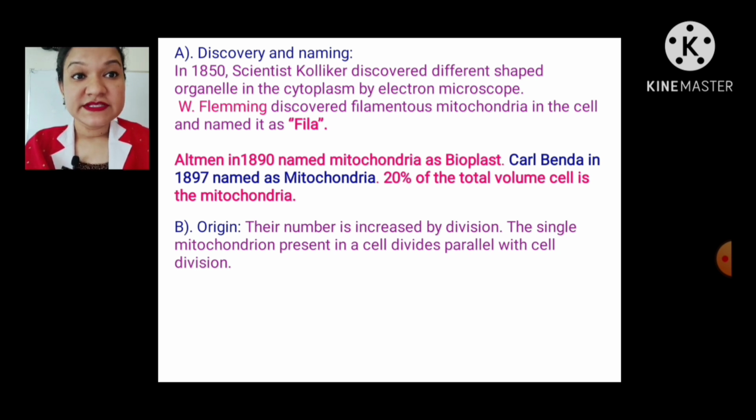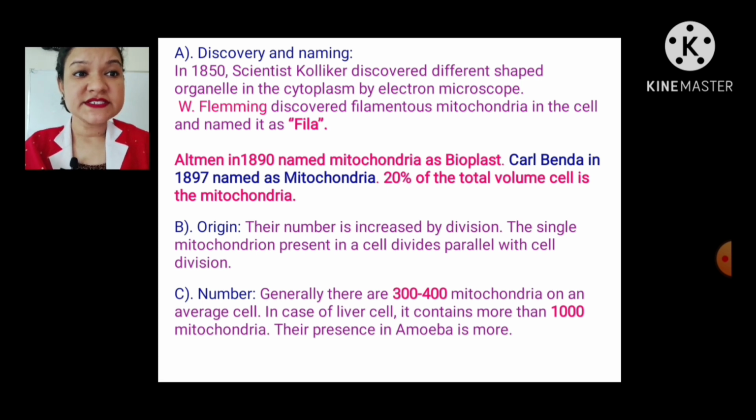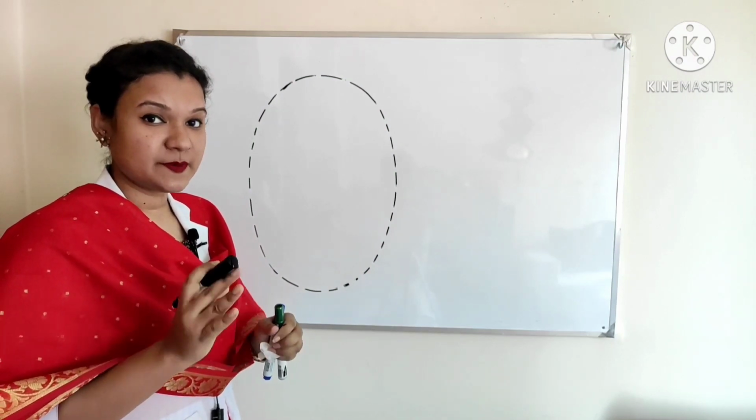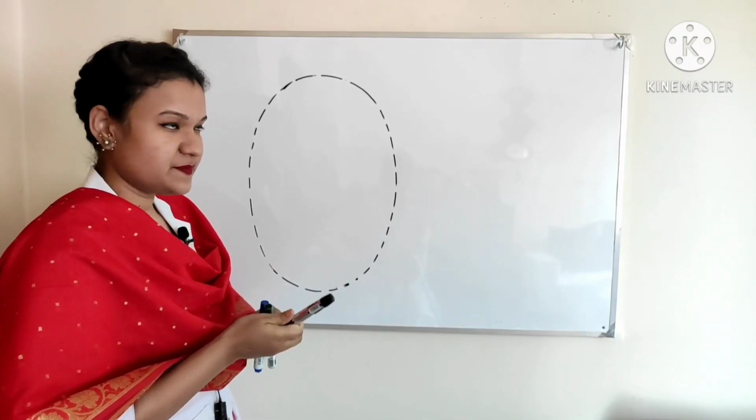Origin. Their number is increased by division. The single mitochondria present in a cell divides parallel with cell division. And then number. Generally, there are 300 to 400 mitochondria in an average cell. In case of a liver cell, it contains more than 1000 mitochondria. I will draw a mitochondria and I will describe the physical structure of mitochondria. You also draw with me.